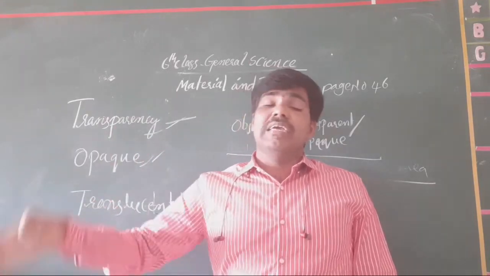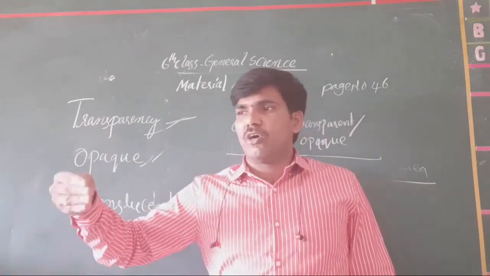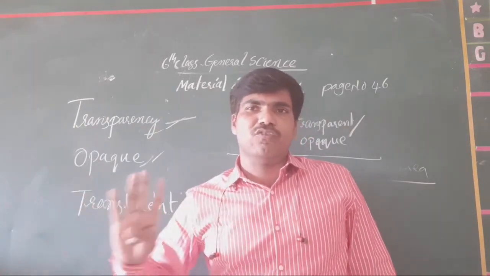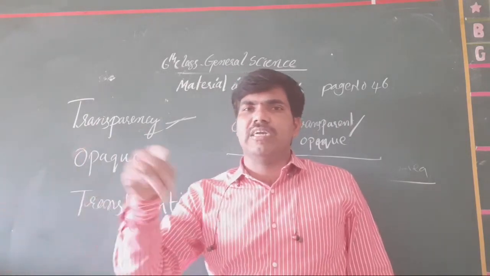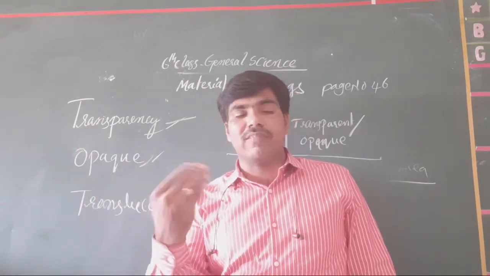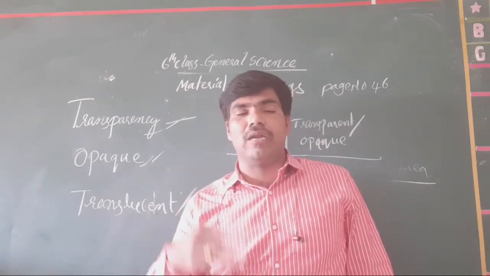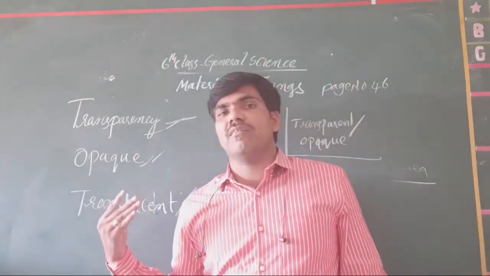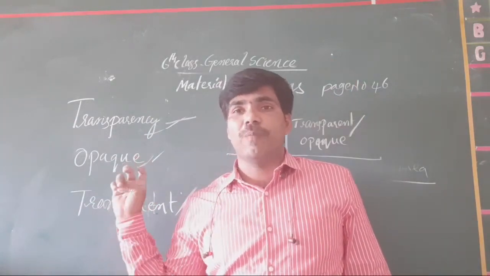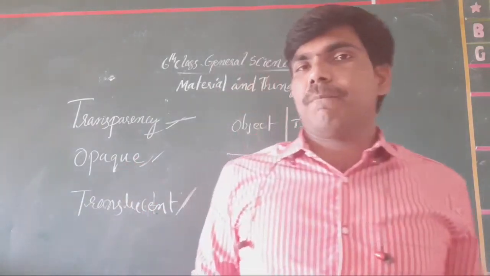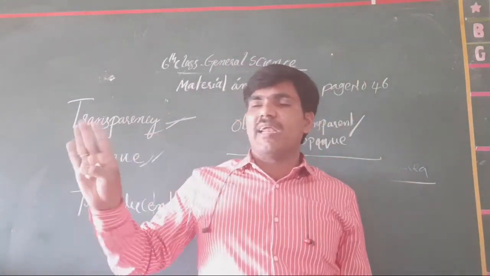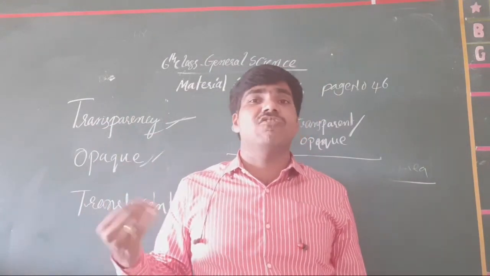Only one thing: whatever bodies are there, if what is behind the body appears to us, that is called transparent. Why? Because light is allowed through it and it appears for us. Otherwise, the back of that body does not appear for us. If it is in front like this, the board does not appear for you now. That is why it is called opaque. And here paper works as opaque in nature. Okay, if you add some oil to it, it works as translucent in nature.